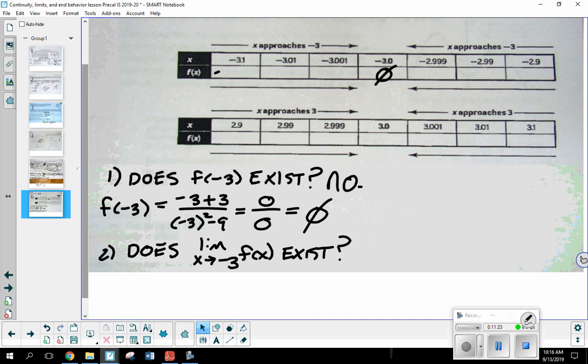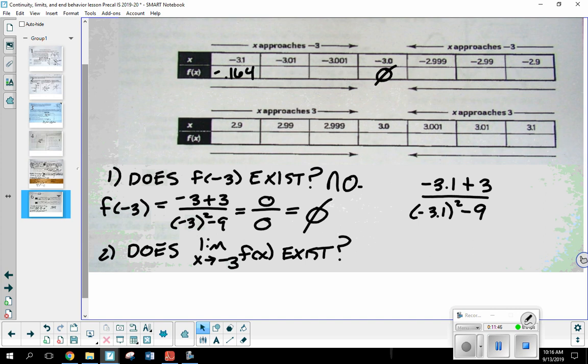Okay. Now let's go ahead and round to 3 decimal places. I think I get 0.164. We'll round these to 3 decimal places. So all I'm doing, just like I took that negative 3 a moment ago, is plugging it in for every x. So negative 3.1 plus 3 divided by negative 3.1 squared minus 9. And that's where I got the negative 0.164.